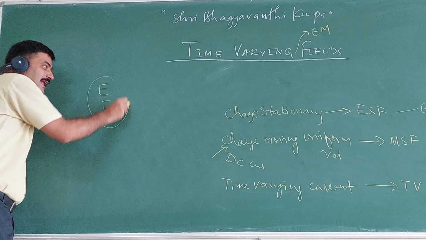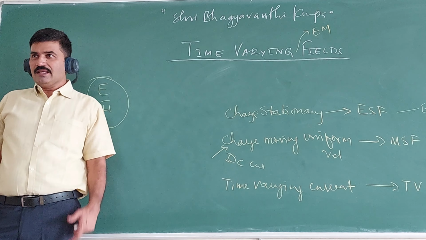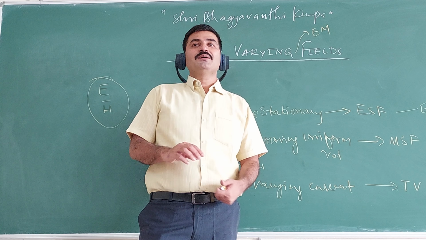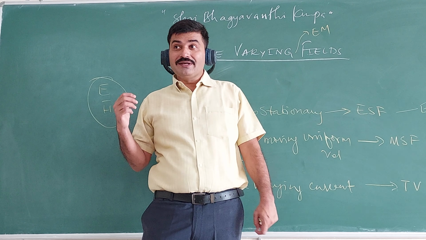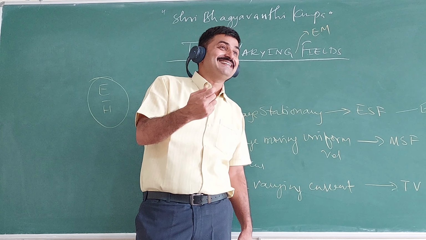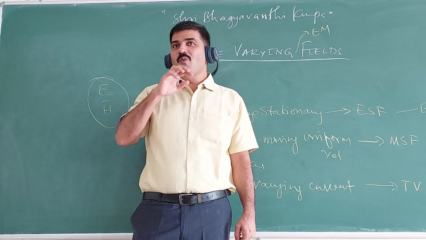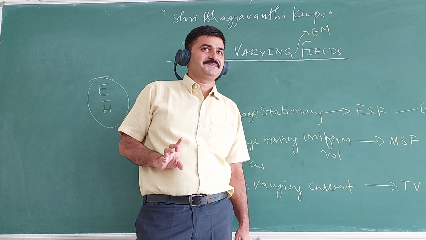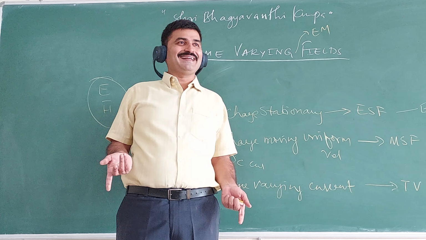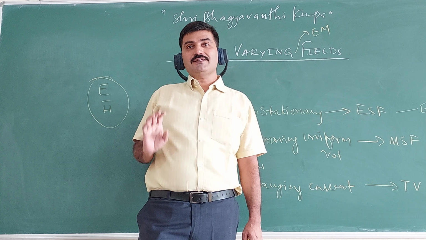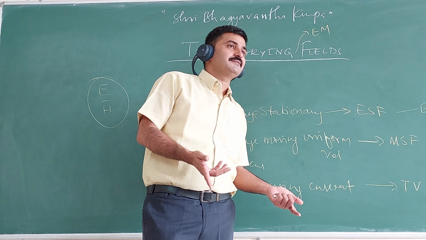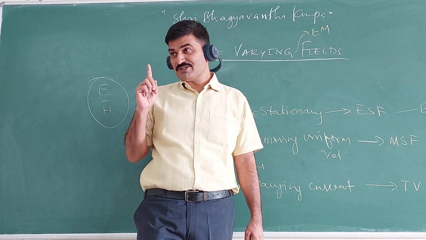Till now we saw how to get E, how to get H. If I have an electromagnetic field due to this time varying current, are you getting? Till now we created electric and magnetic field from charge or from movement of charge. Now what we do? We do a reverse process. I will be having time varying field with me, which was created by time varying current. From that field, is it possible to create current or voltage? Are you getting my question?